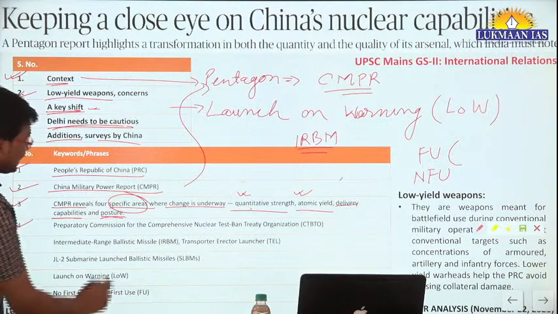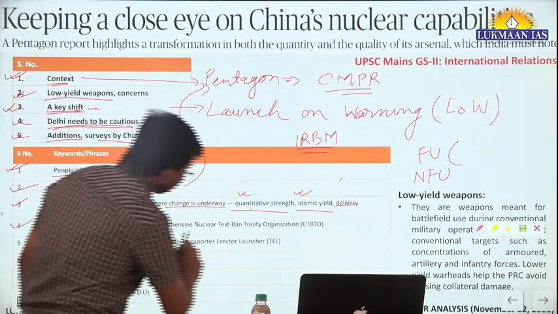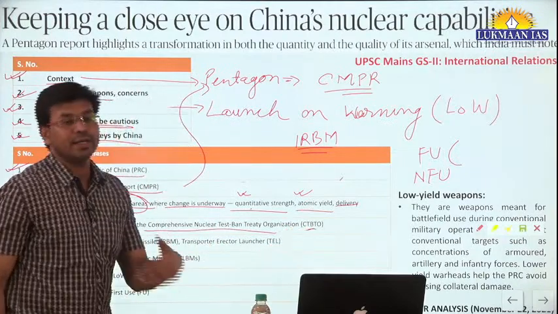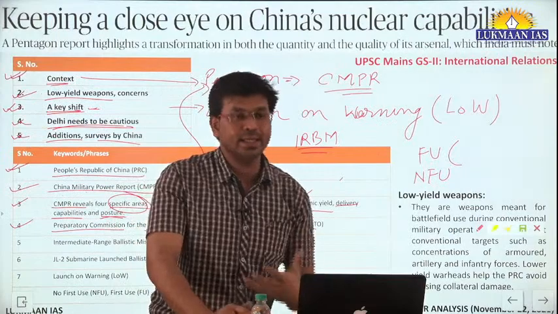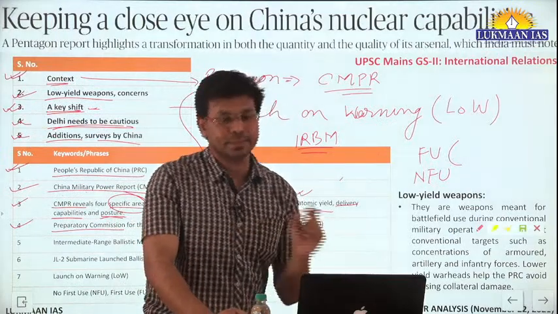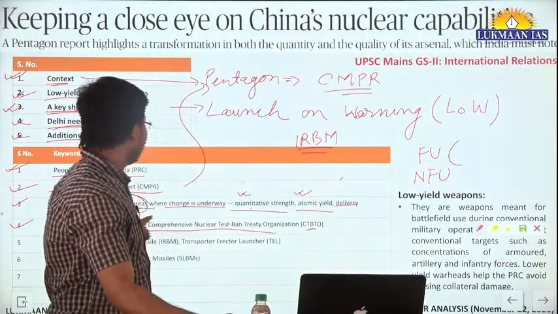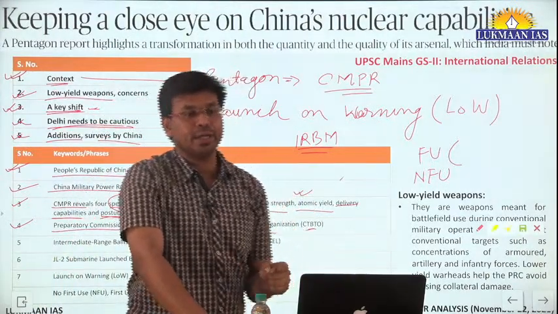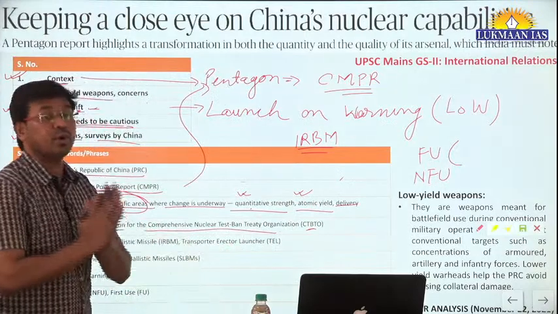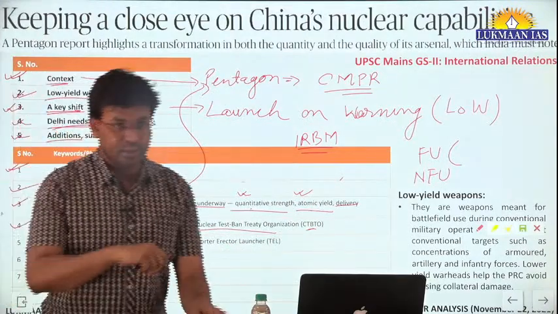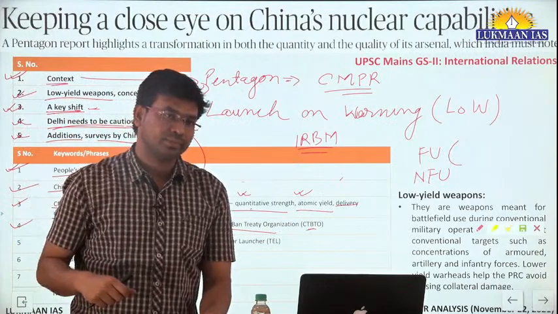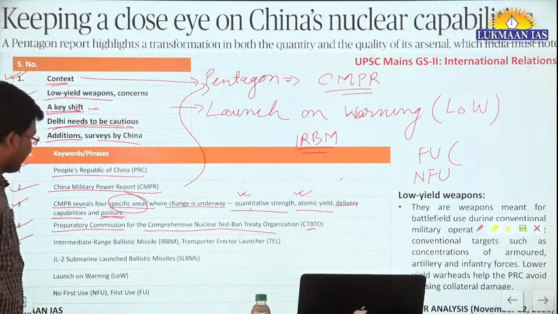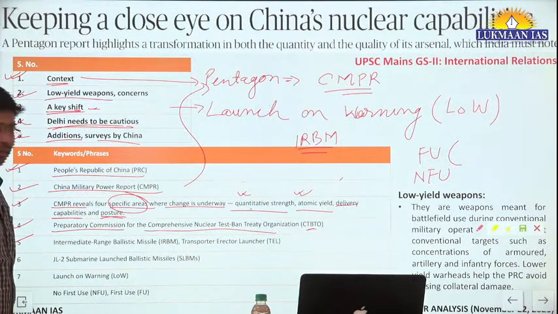Then the next thing is the Preparatory Commission for the Comprehensive Nuclear Test Ban Treaty. This comprehensive nuclear test ban treaty is an international treaty which many countries have signed, and according to this treaty, nuclear tests have been banned. That's why recently there was news that North Korea is using nuclear weapons. Japan is going to be complaining about that country. They are deliberately experimenting with nuclear weapons without any intimation.